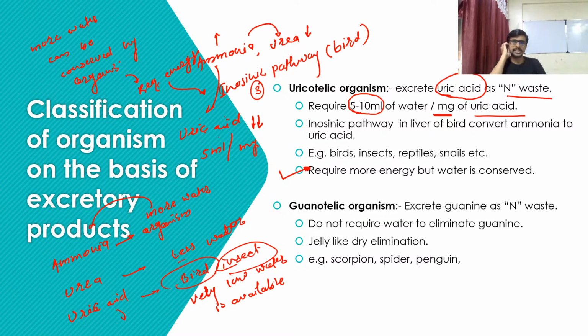It requires 5 to 10 ml of water to dissolve 1 mg of uric acid and excrete it. The inosinic pathway is a pathway conducted in the liver of a bird, which converts ammonia directly into uric acid. The organisms having a low supply of water are birds, insects, reptiles, and snails. These are the organisms which require a very low amount of water